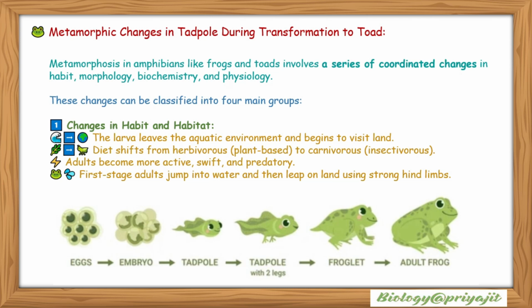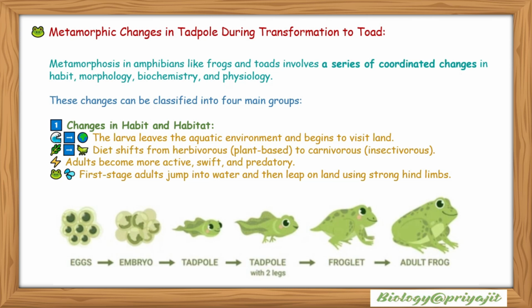Metamorphosis in amphibians like frogs and toads involves a series of coordinated changes in habit, morphology, biochemistry and physiology. These changes can be classified into four main groups. Number 1, changes in habit and habitat. The larva leaves the aquatic environment and begins to visit land.